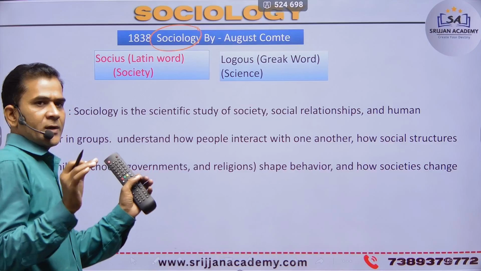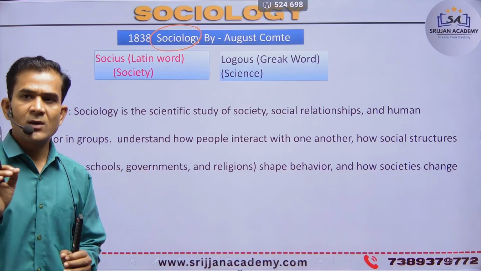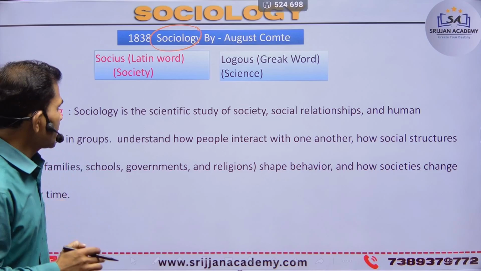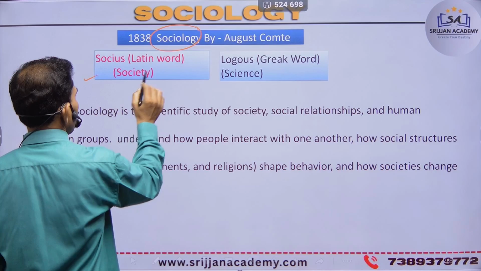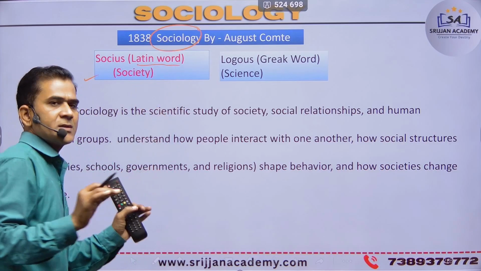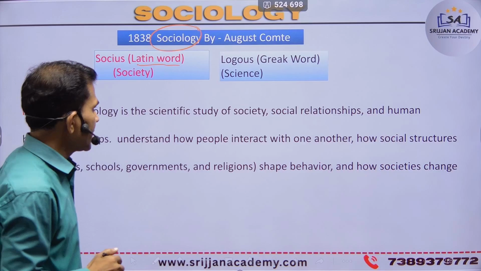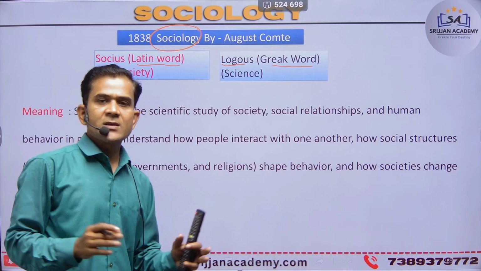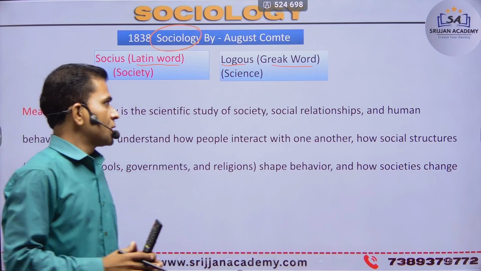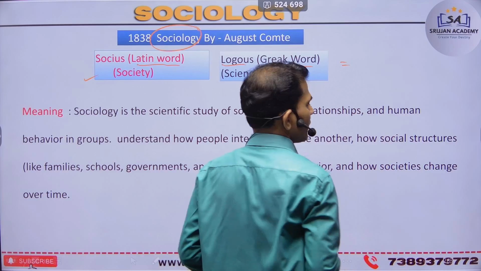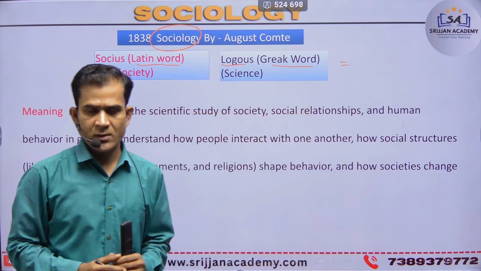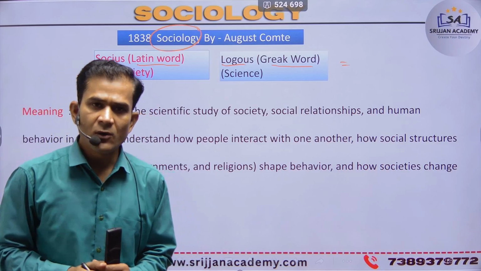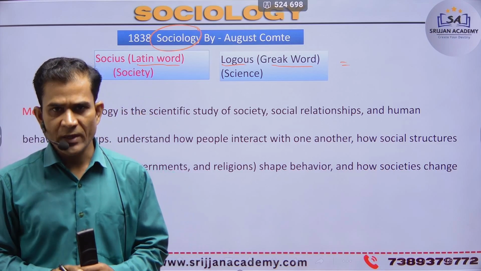The word sociology is a combination of two words from two languages. First is socius, a Latin word that means society, and second is logos, a Greek word that means science. So the word means the science of our society. Sociology is the term for the science of our society.